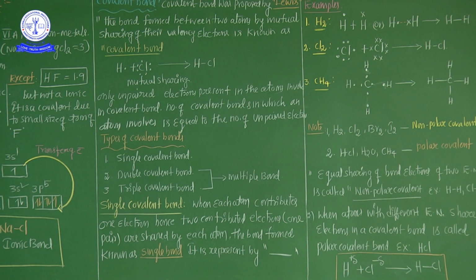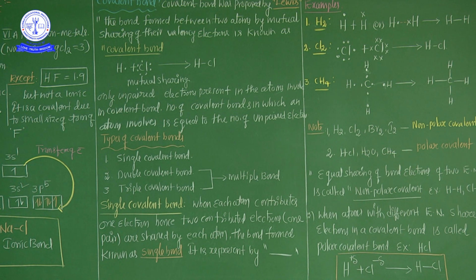If each has one unpaired electron, a single bond is formed. Two unpaired electrons, a double bond. Three unpaired electrons, a triple bond. In this session, the single bond is completed. HCl, HBr, HI, HF are examples.